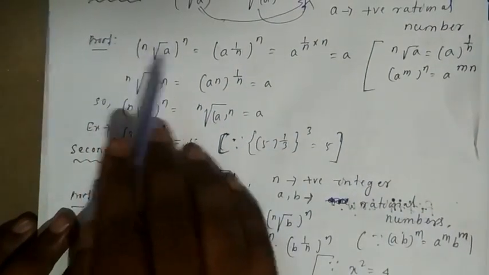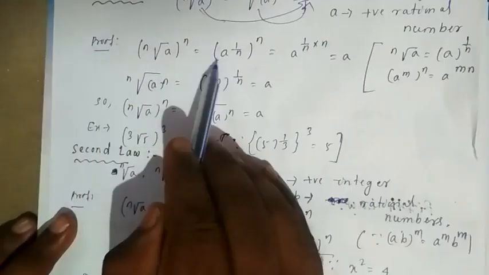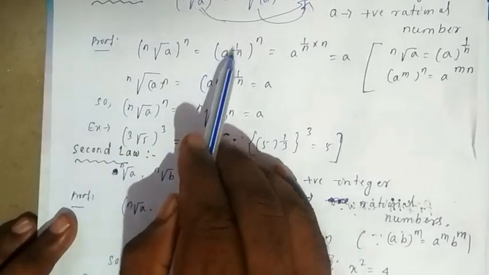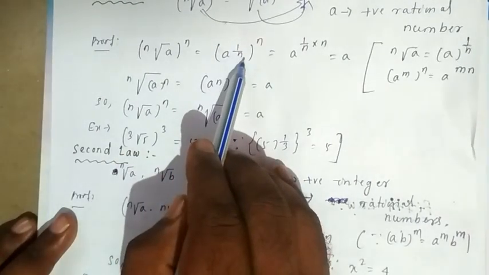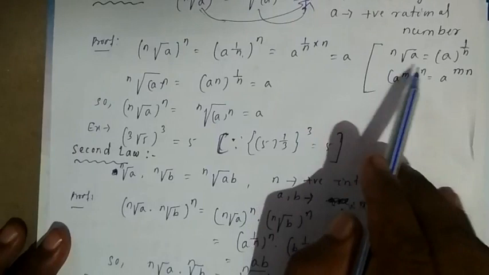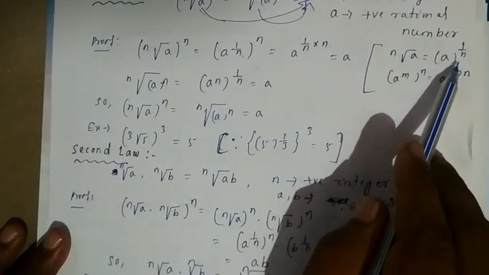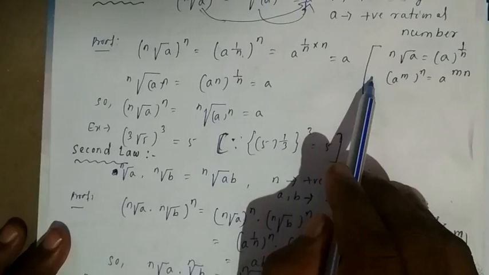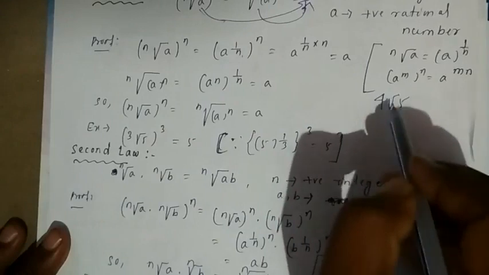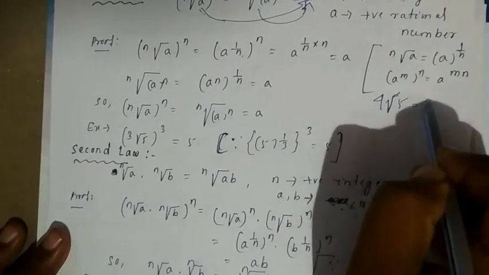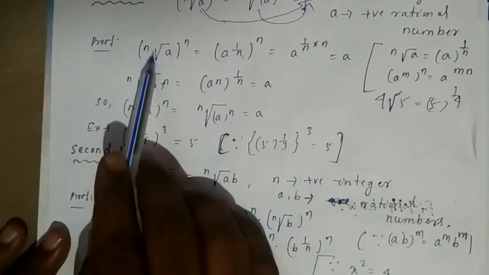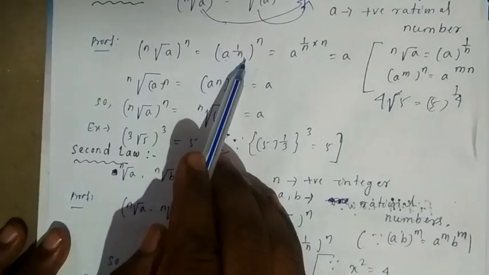The nth root of a whole to the power of n is equal to, you can write the nth root of a as a to the power of 1 by n in the exponential form. I have already said that in the exponential form, the nth root of a is a to the power of 1 by n. The fourth root of 5 you can write as 5 to the power of 1 by 4. Like that, the nth root of a is a to the power of 1 by n.